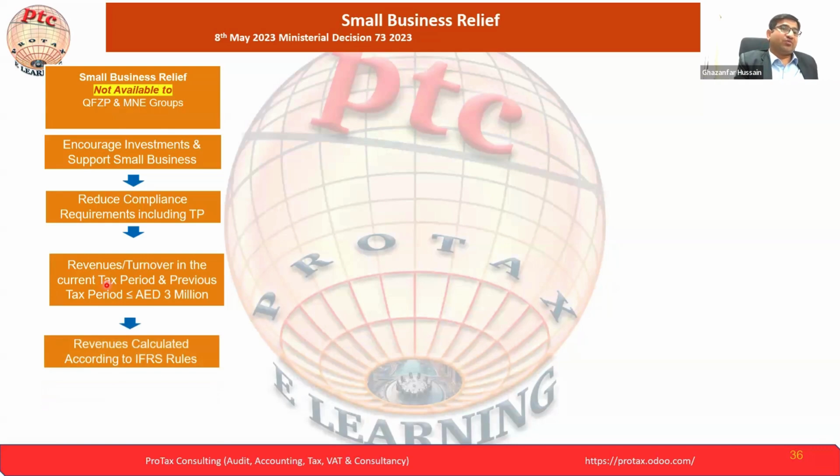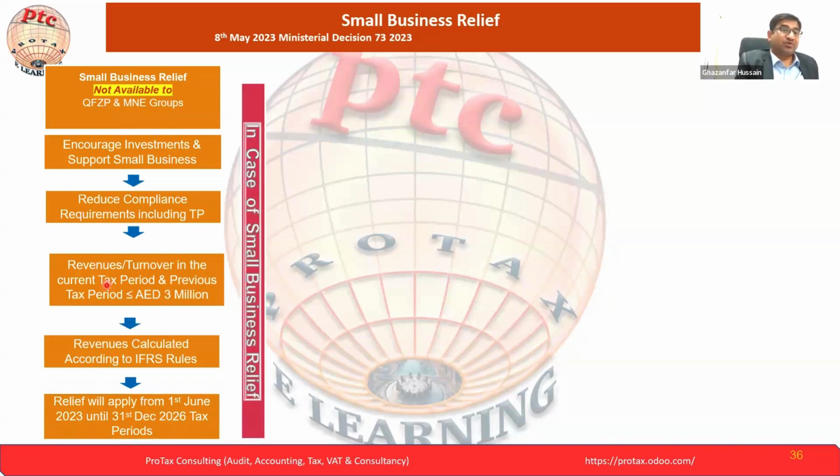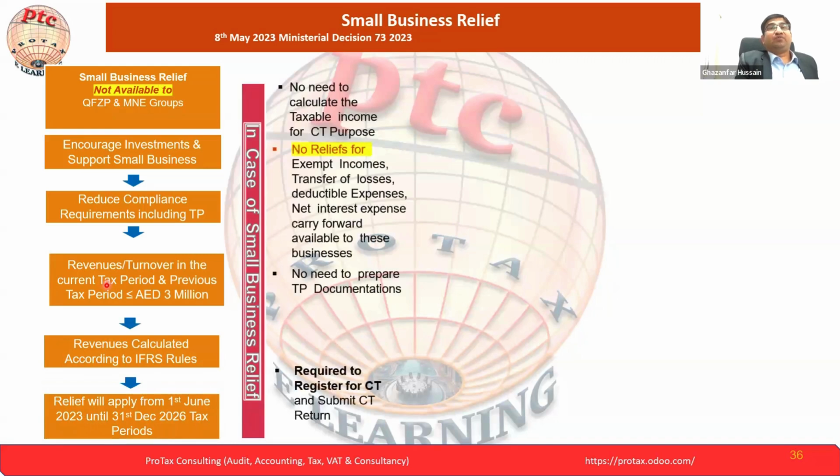Revenue is calculated according to IFRS rules. Relief will be applied from 1st June, as I mentioned, the effective date, until 31st December 2026, the last tax period.